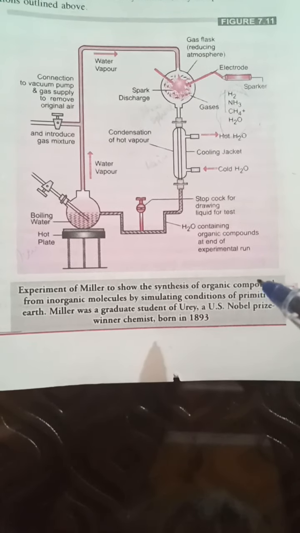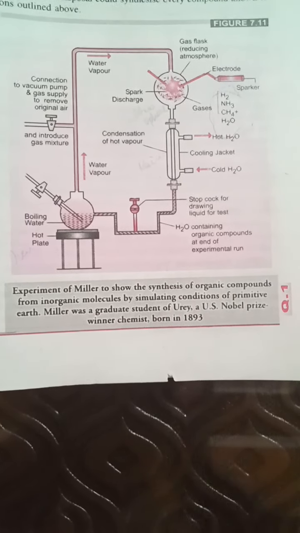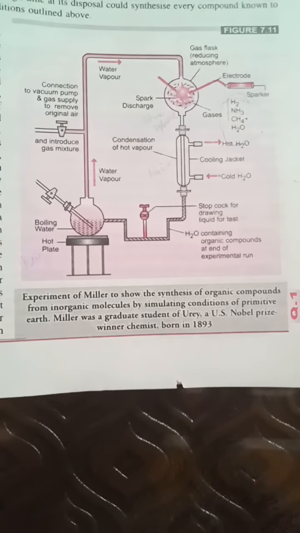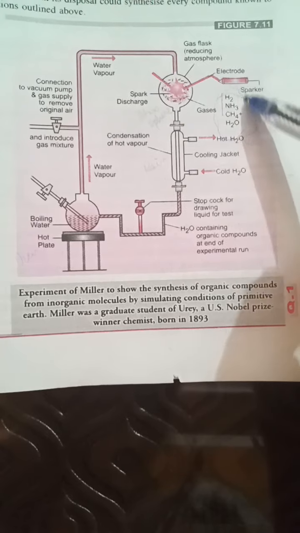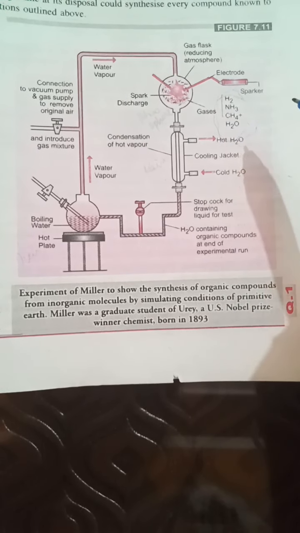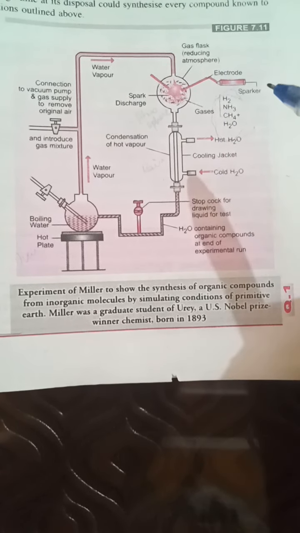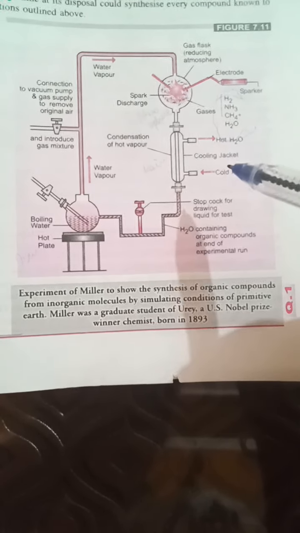This experiment shows only the first part, when inorganic molecules interact with each other and form simple organic molecules.